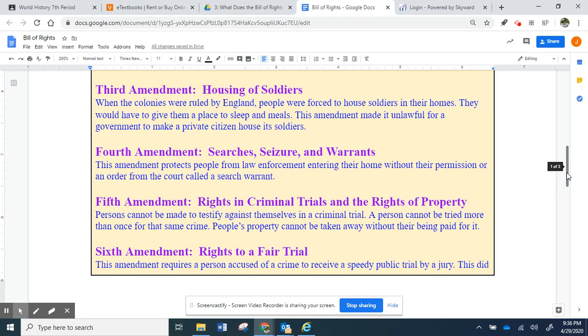The Fifth Amendment, rights in criminal trials and the rights of property. Persons cannot be made to testify against themselves in a criminal trial. A person cannot be tried more than once for that same crime. People's property cannot be taken away without their being paid for it.